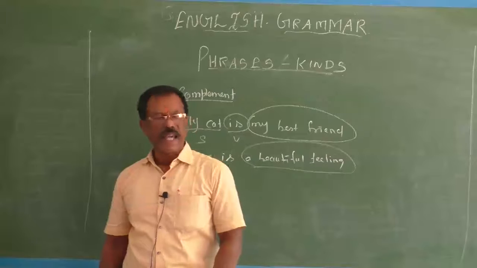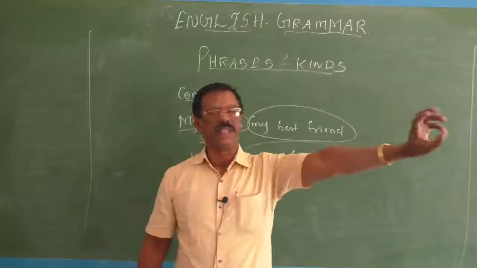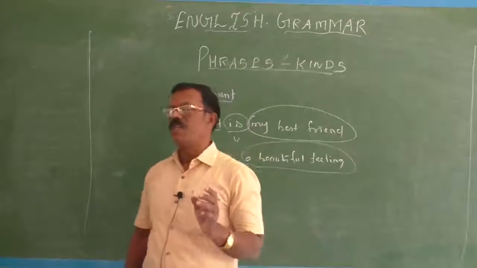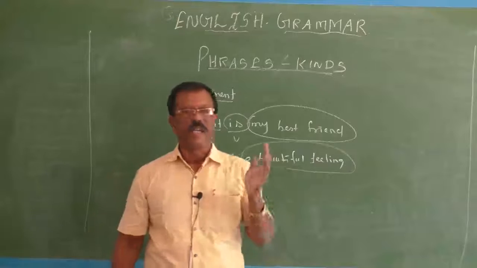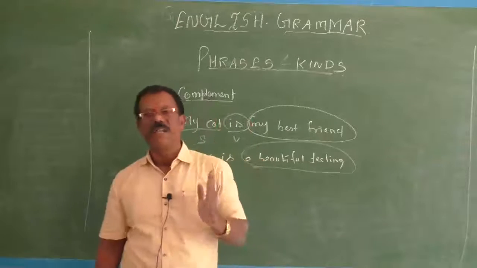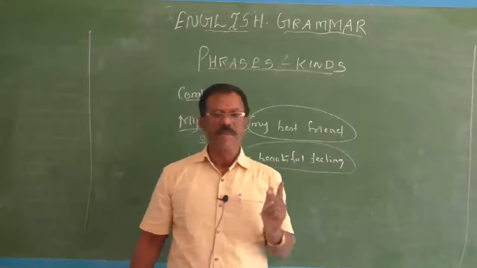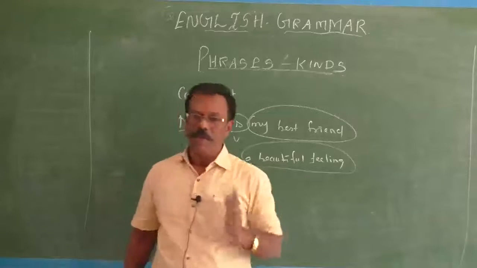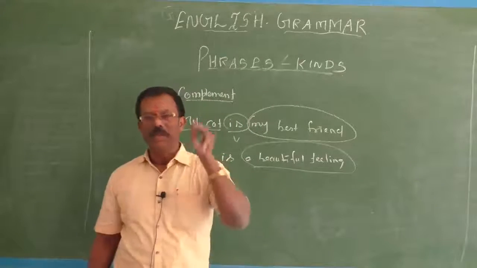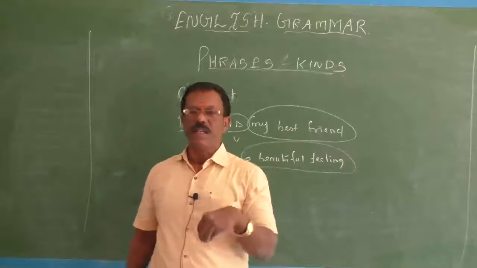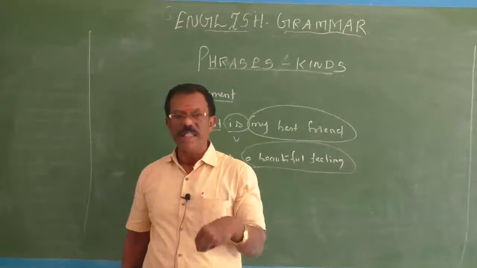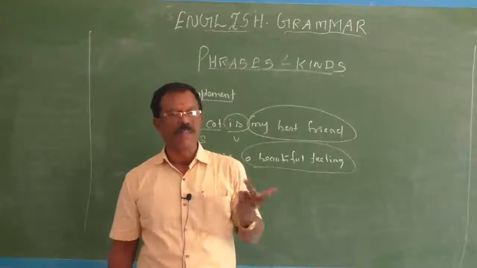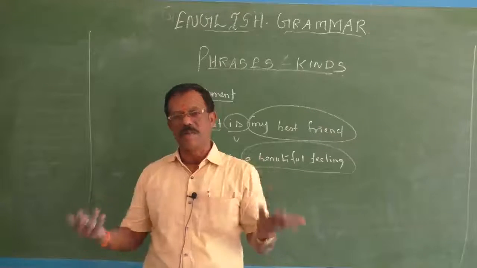A noun phrase can be used as a subject of a sentence. It can be used as an object of a sentence: as a direct object, an indirect object, or a prepositional object also. It can be used as a complement. From these things you have to remember one thing: a noun phrase is always used as a noun. That is important. A noun phrase can be replaced by a noun, and a noun can be replaced by a noun phrase.